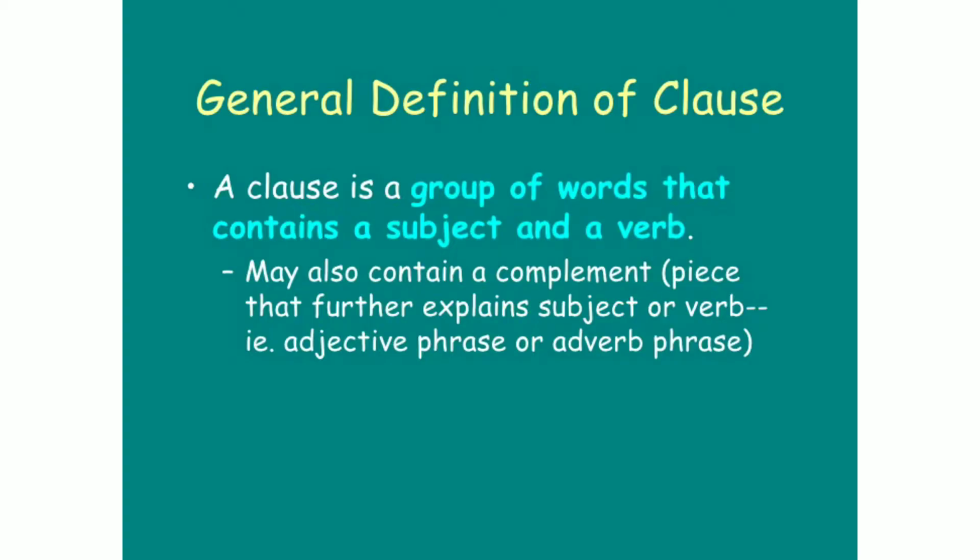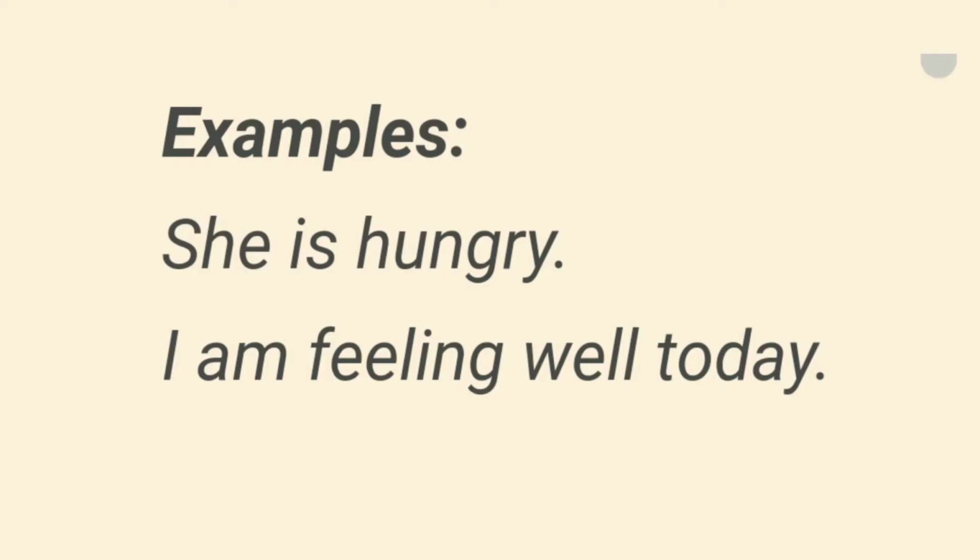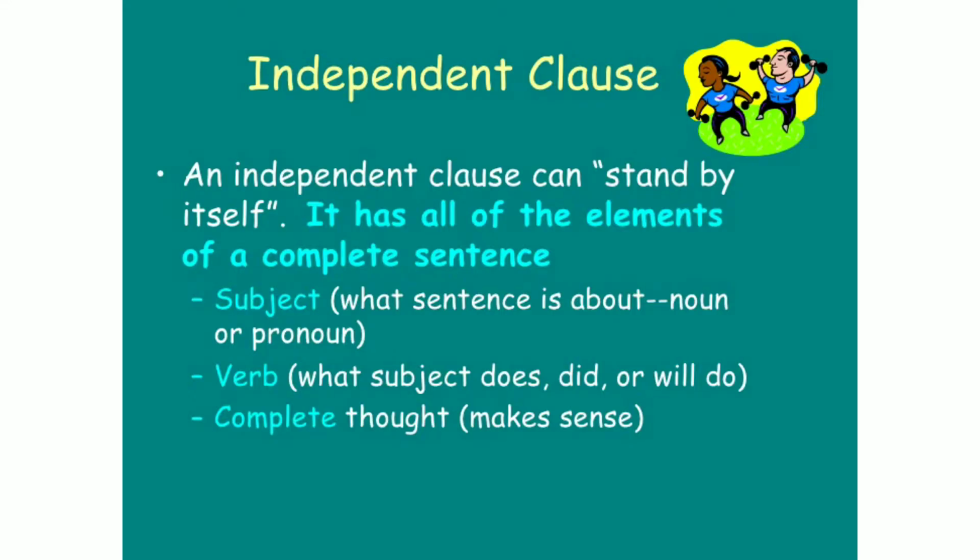Now let's consider clauses. A clause is also a group of words, which contains a subject and a verb. Clauses are generally of two types: independent clauses and dependent clauses. Let's consider independent clauses with examples. She is hungry. I am feeling well today. Independent clauses therefore can stand alone. It is a simple sentence with a complete meaning.